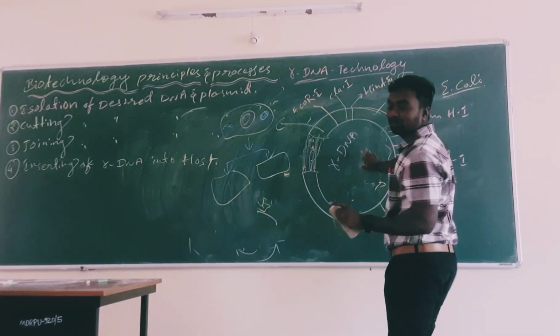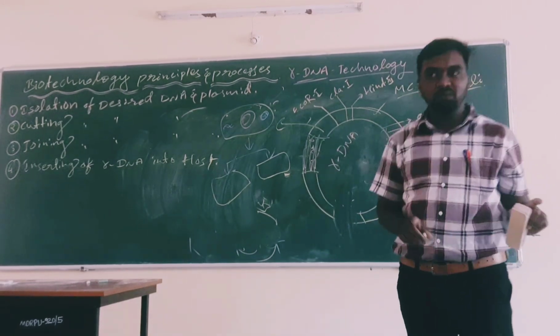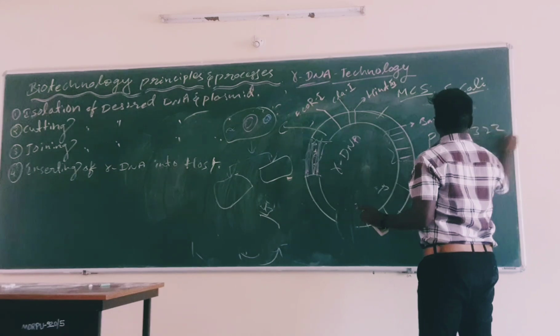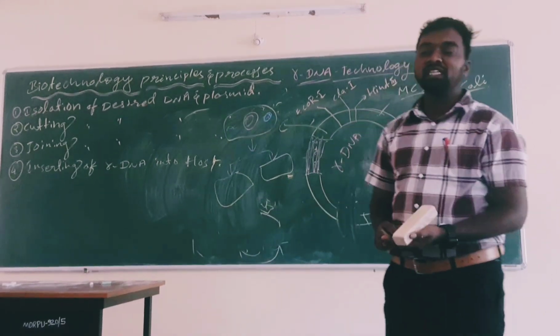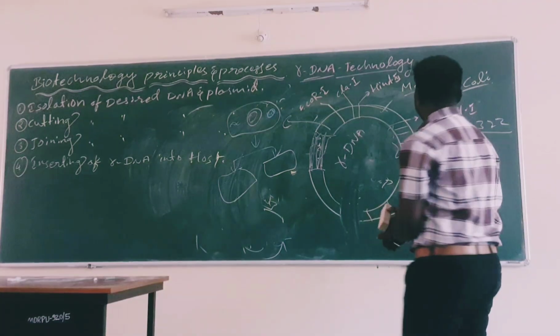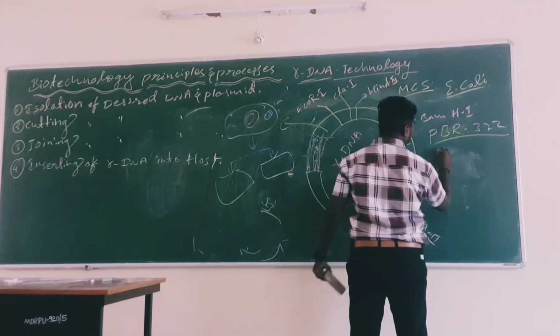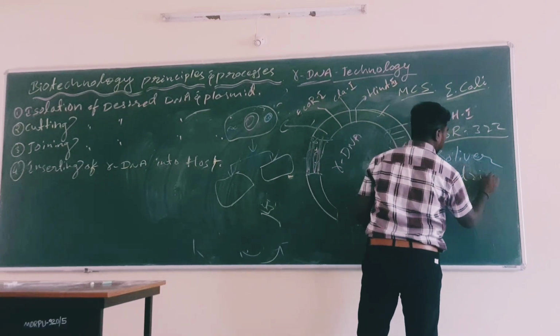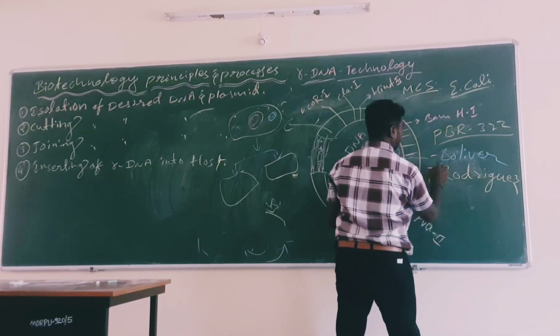So here this plasmid is an artificial plasmid, which is pBR322. pBR322 plasmid was discovered by two scientists, Bolivar and Rodriguez.